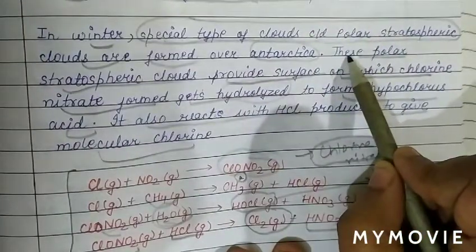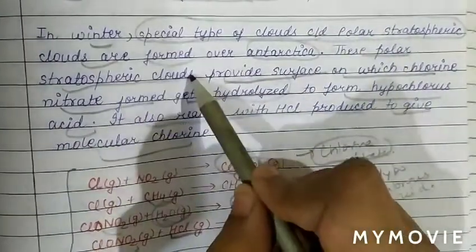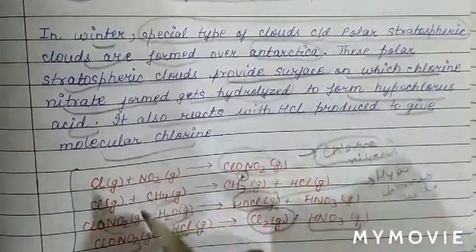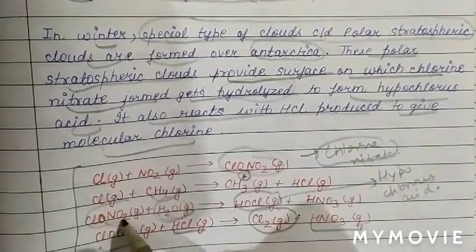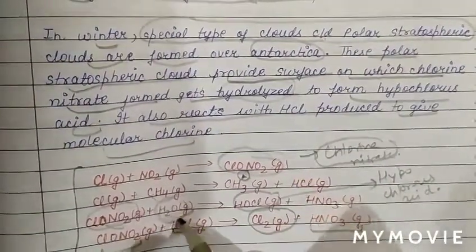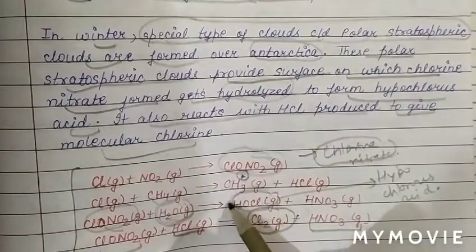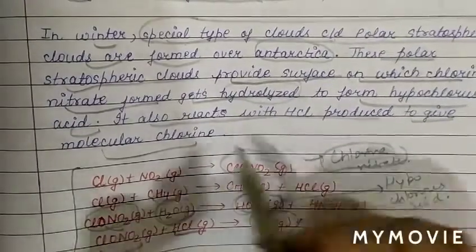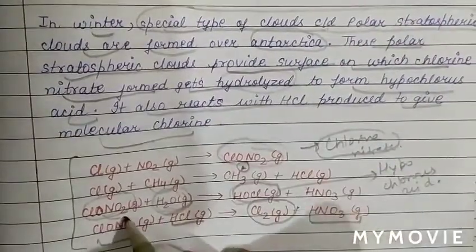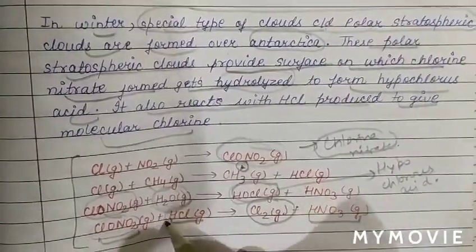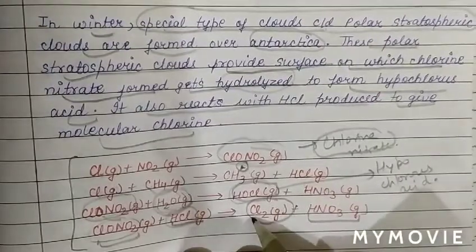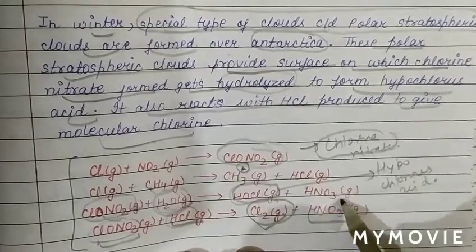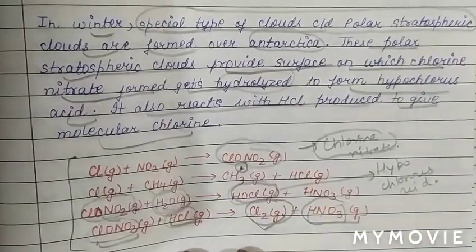They provide a surface on which chlorine nitrate gets hydrolyzed to form hypochlorous acid, and also reacts with HCl and liberates molecular chlorine gas, along with concentrated HNO3, which is obtained as a byproduct.